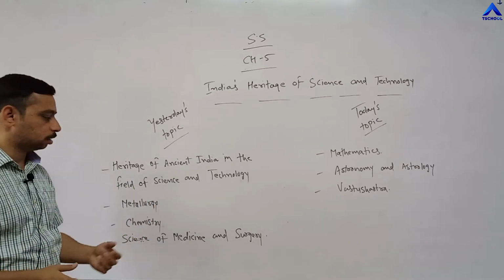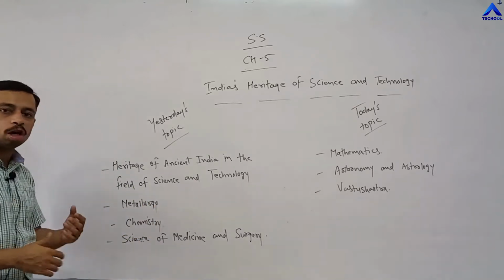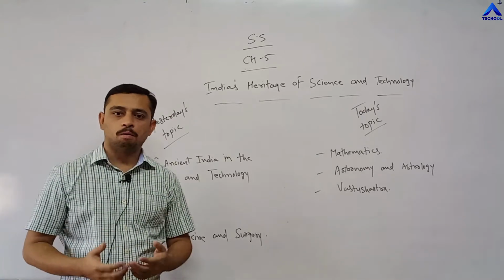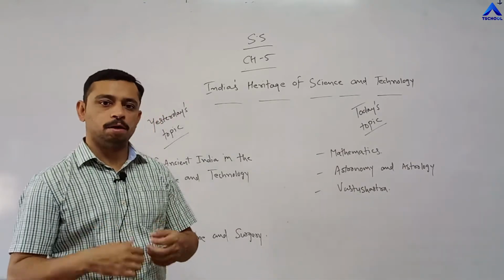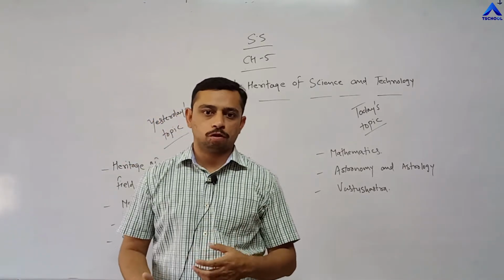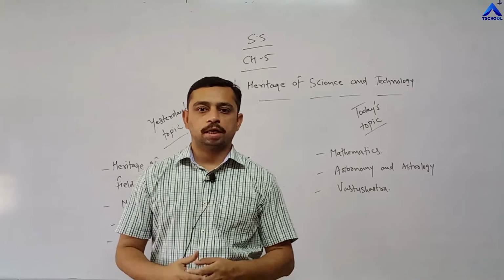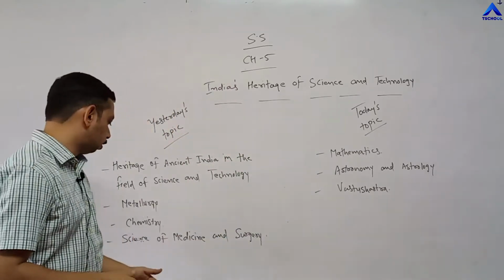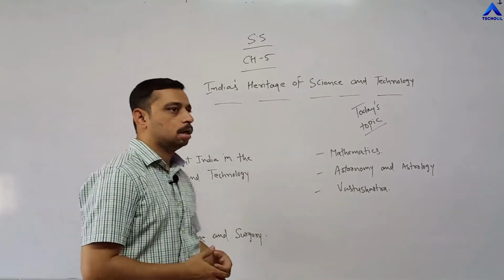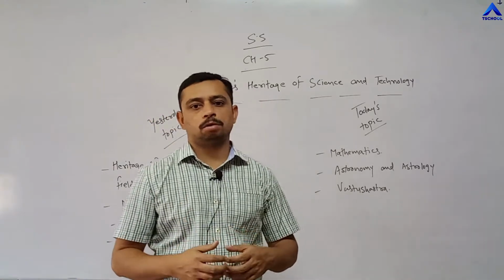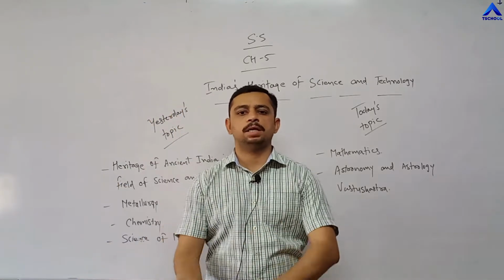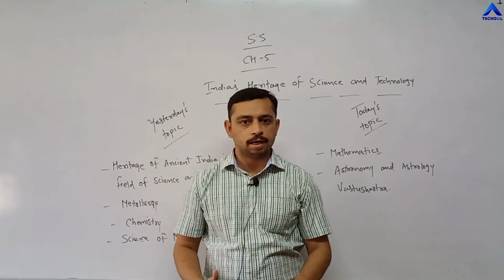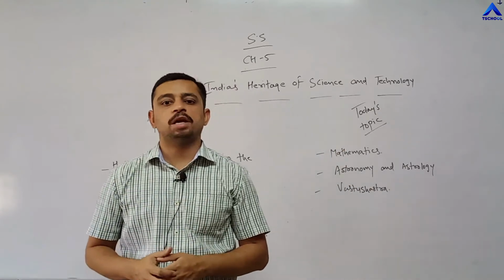The second topic that we discussed is metallurgy, that is all about metals. The third topic is chemistry: what different chemical equations were made, giving benefits to humans living in society, with different kinds of experiments done by different experts. And the fourth is the science of medicines and surgery. Different kinds of weapons and surgeries were even being done in the historic era. So that is all about the heritage that we have discussed in chapter number 5.